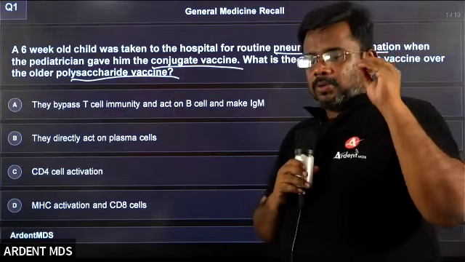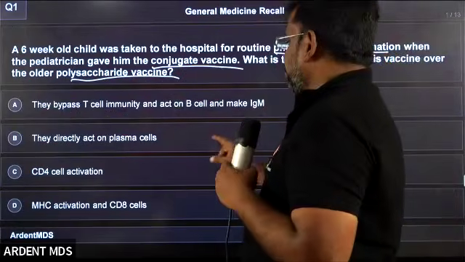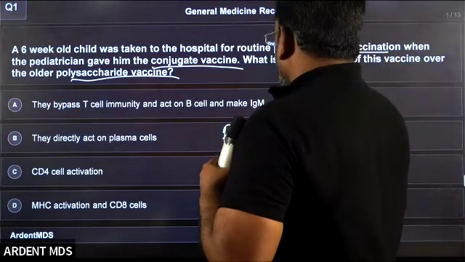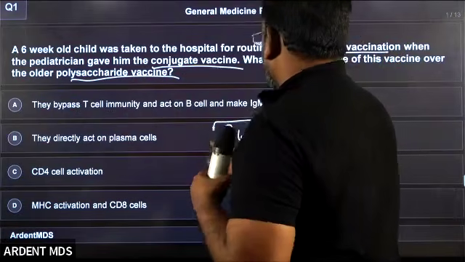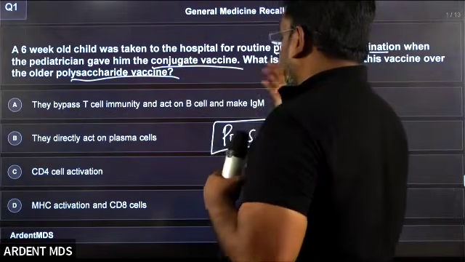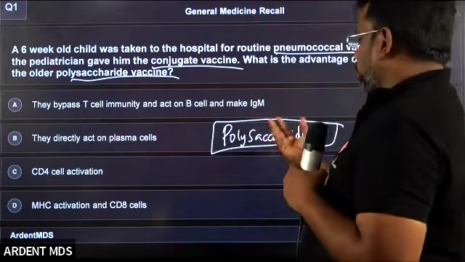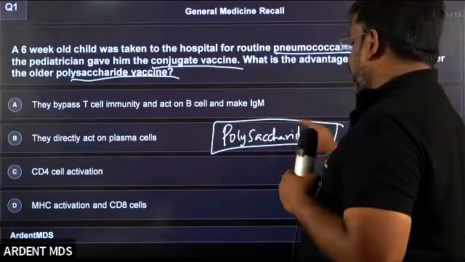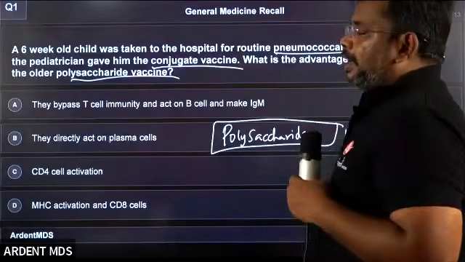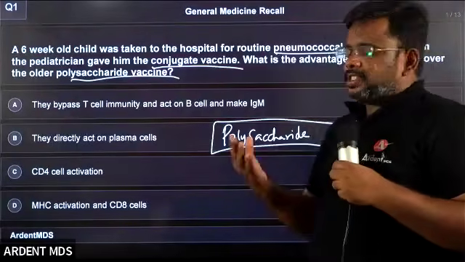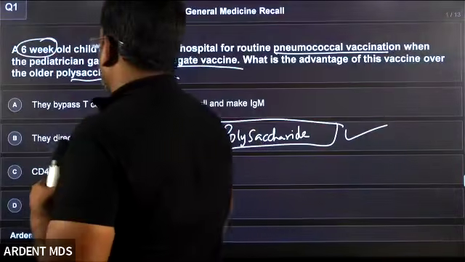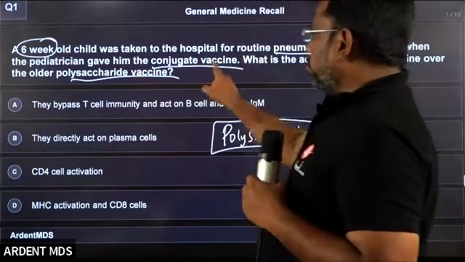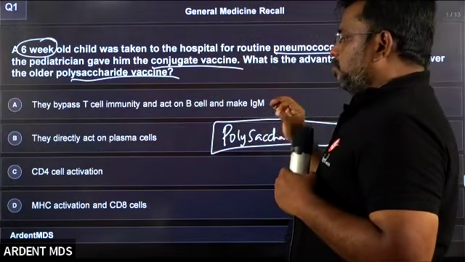The polysaccharide vaccine is usually indicated when the child is a little older, probably 2 years like that. Since the child is 1.5 months, 6 weeks, I will go with the conjugate vaccine. What is the answer for this?